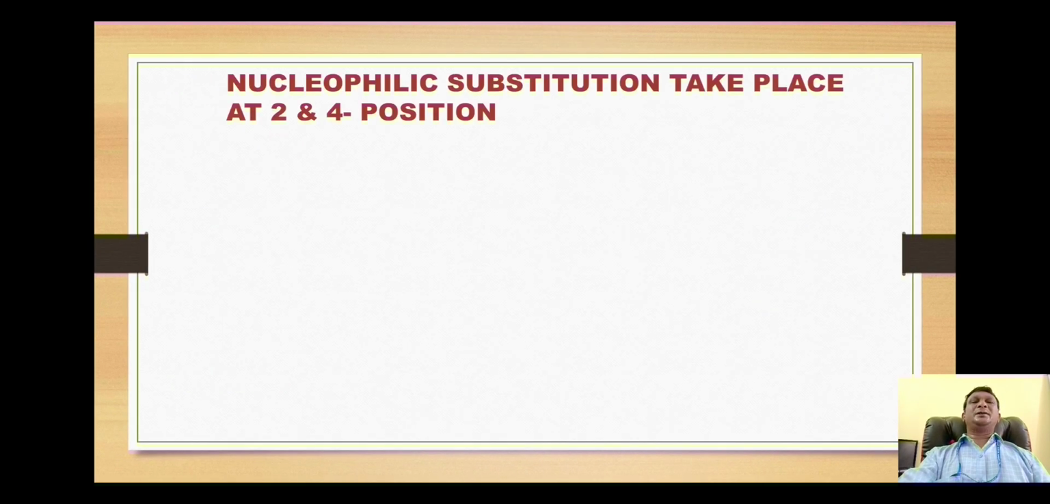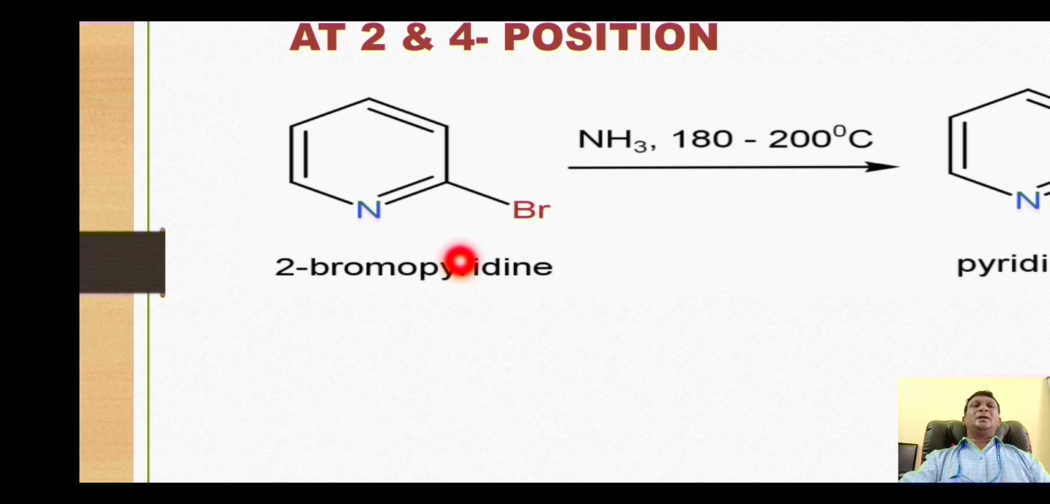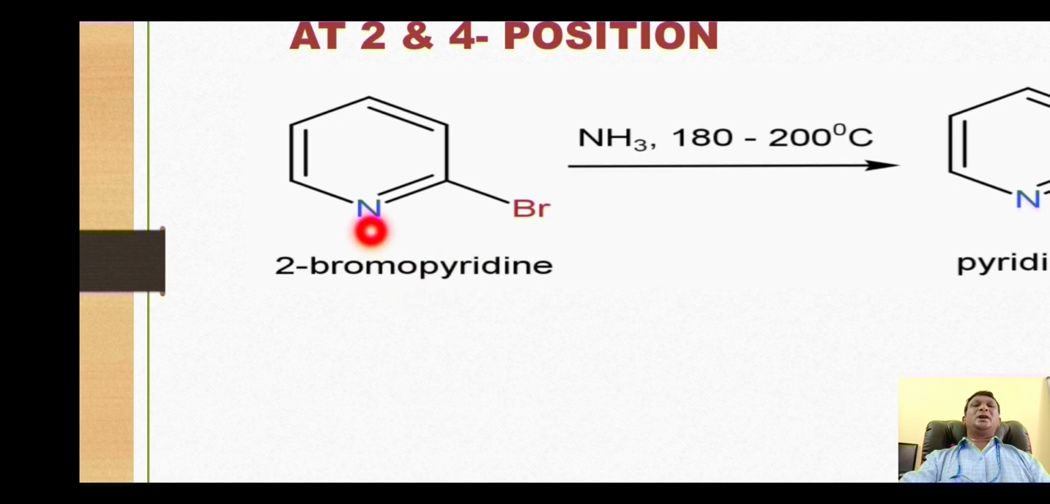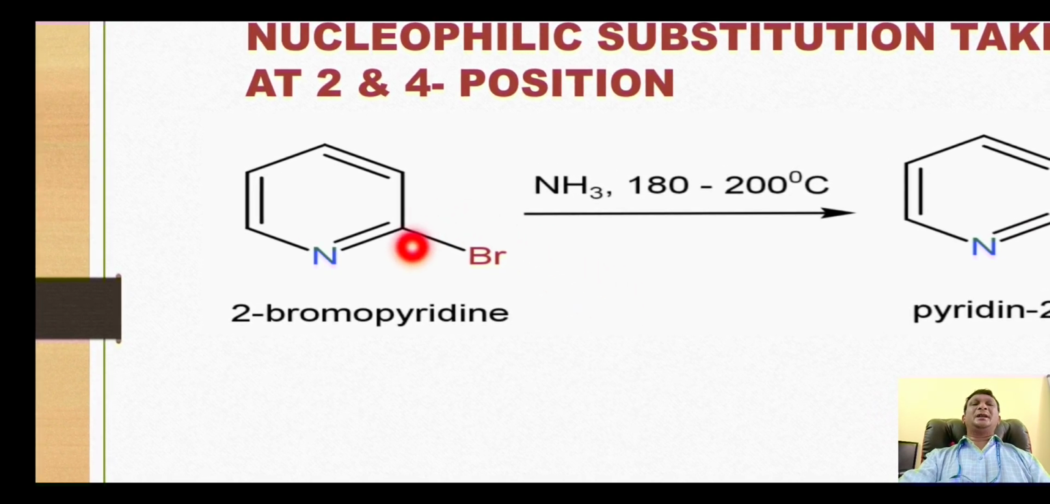Next, move on to the next reaction, which is called nucleophilic substitution reaction, and it takes place at position number 2 and at position number 4. As I mentioned earlier, the nitrogen withdraws the electrons from position number 2 and position number 4 mostly. So this carbon and this carbon are quite positively charged. So any nucleophile which is negatively charged can attack at position number 2 or position number 4.